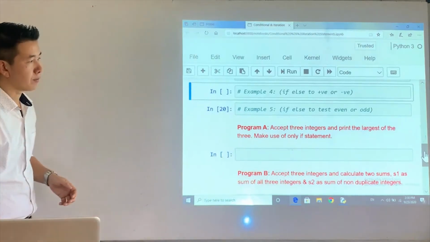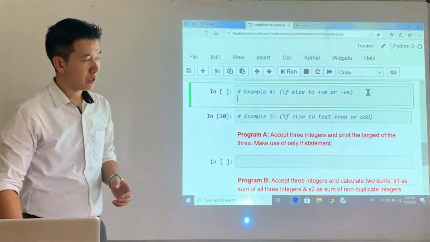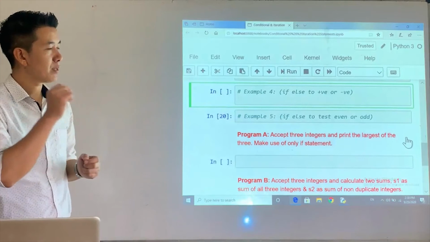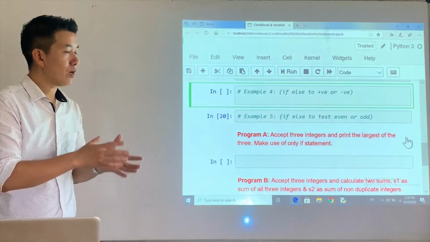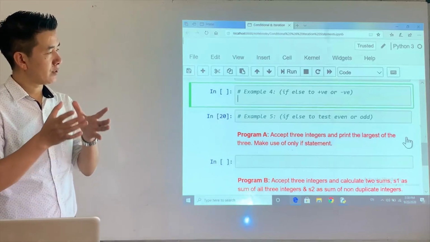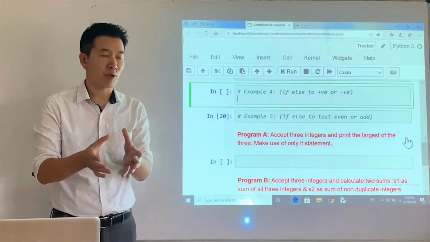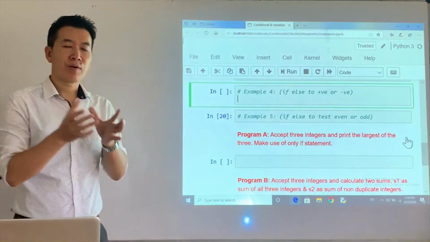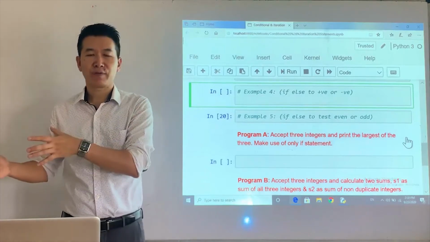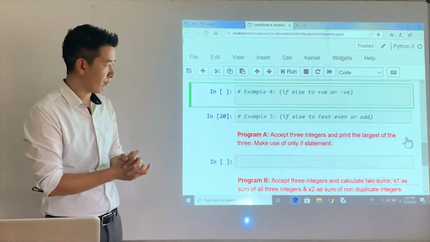Now let's come up with an example. The example will make the picture much clearer. Let's say I want to test whether a given number is a positive number or negative number, right? If we keep the explanation as simple as possible, if the value is greater or equal to 0, the number is considered to be a positive number. If it's not, then the number is treated as a negative number, right?